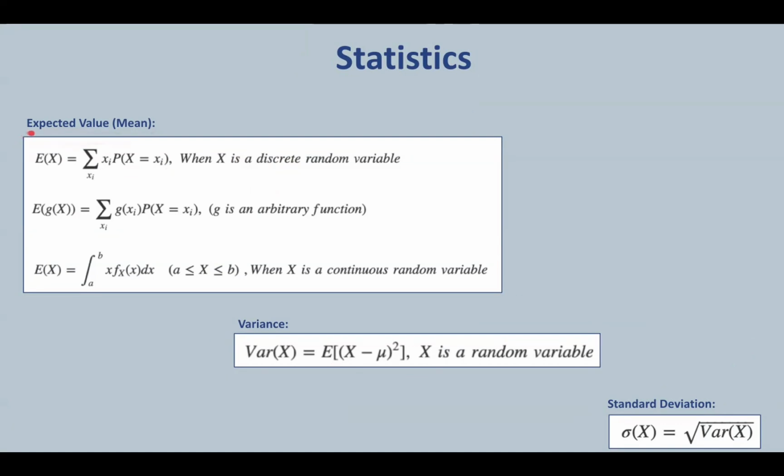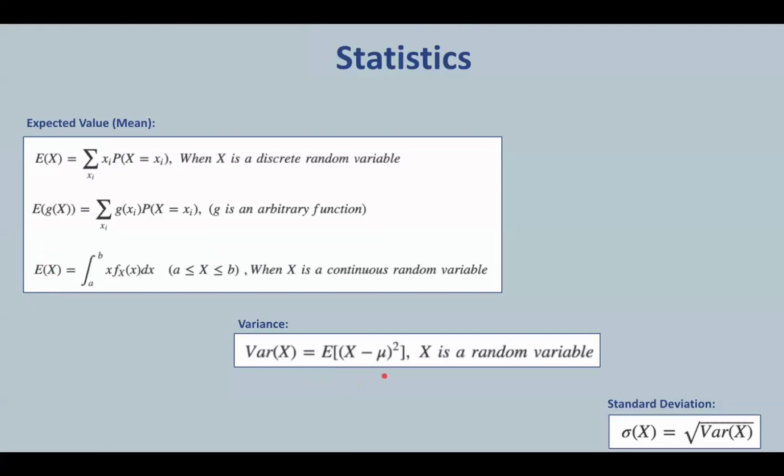The expected value, also referred to as the mean of a random variable x, is an average value of repetitions of the same experiment. In other words, it is a weighted average of all possible values that x can take, and each value is weighted by the probability it appears in an experiment. These are the formulae used to calculate the expected value of a random variable x, or an arbitrary function g, or a continuous random variable x.